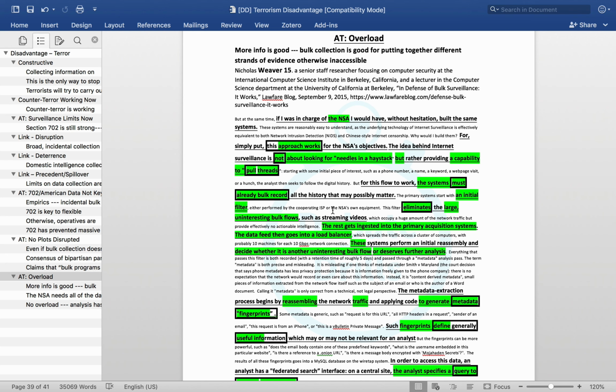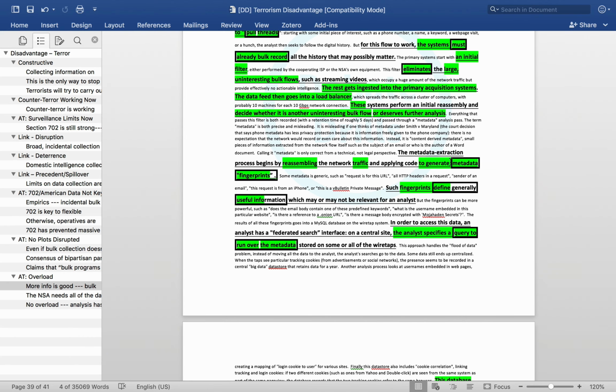The first is the Weaver evidence, which establishes that the needle in the haystack analogy misunderstands the way that the NSA collects data. It is able to synthesize it and put together strands of evidence in ways to form conclusions that otherwise could not be found. So it's again not needles in a haystack, but a capability to pull threads. You get one nugget of information from one source of data, you get a little bit more from another, and you put the pieces together. It's much more of a jigsaw puzzle than just trying to do a search where you add more hay when you're looking for the needle. It's rather about being able to form some type of cogent hypothesis about this person's involvement. We would not have known that without the information that person X was able to provide.